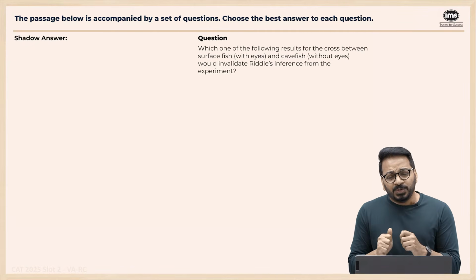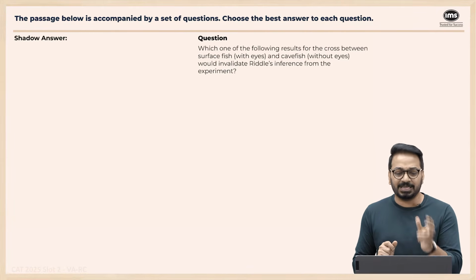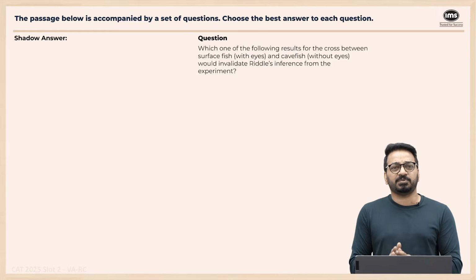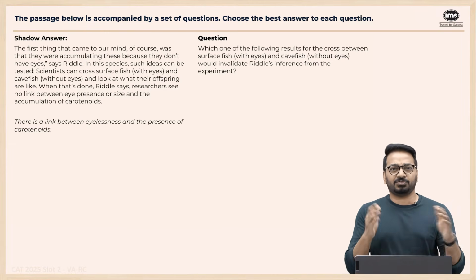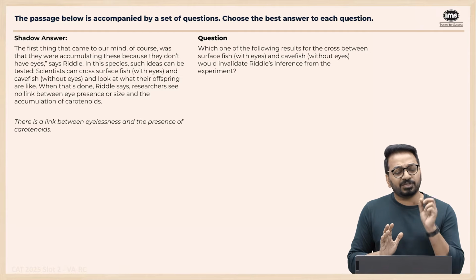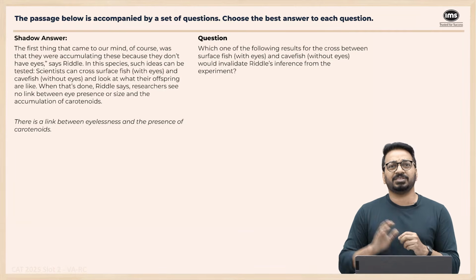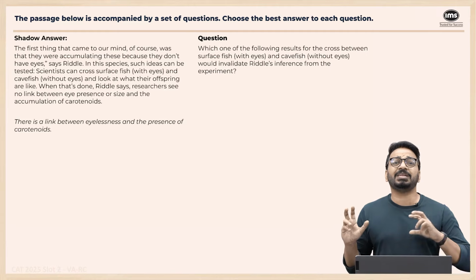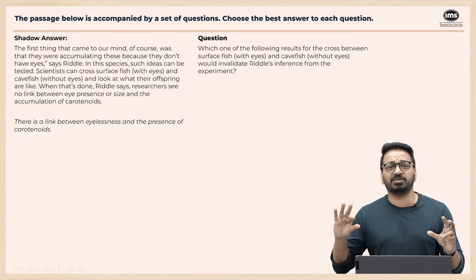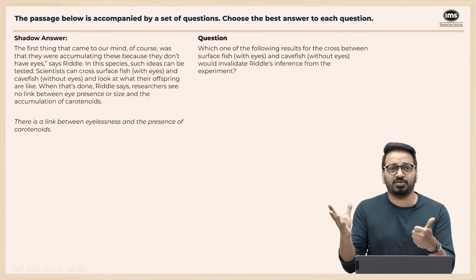The next question: which of the following results for the cross between surface fish with eyes and cavefish without eyes would invalidate Riddle's inference from the experiment? So the whole experiment was done, crossing and everything. Riddle's inference is very, very simple. Look at the last line: there is no link between eyelessness and the presence or high levels of carotenoid. These are completely not linked. They found that cavefish which do not have eyes have very, very high levels of